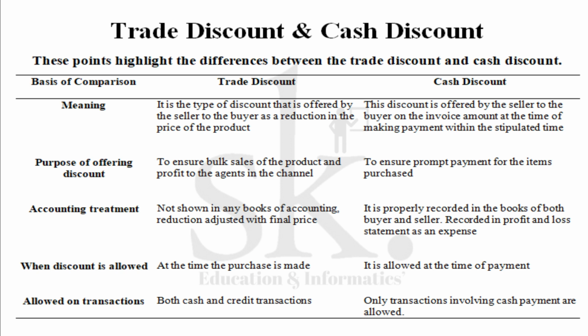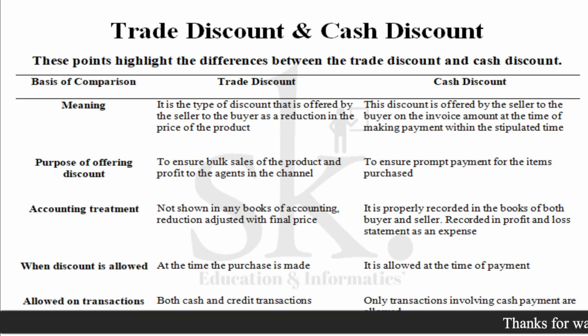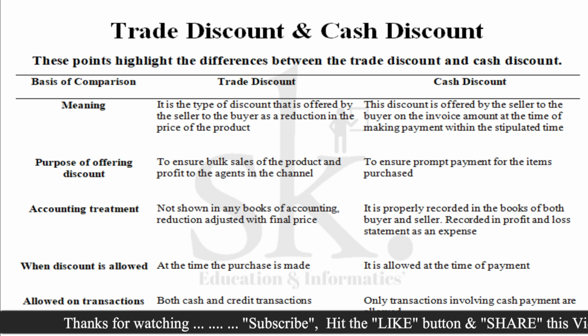And we will come across the two terms in our next video. One is known as discount allowed and the other discount received, which will be discussed, along with its impact in the profit and loss account as an expense. Point number 4, when the discount is allowed. Trade discount is allowed at the time of purchase, whereas a cash discount is allowed at the time of payment in terms of cash. And the last point says: allowed on transactions, both cash and credit in case of a trade discount. But in case of cash discount, it is only related to a cash payment before a due date.